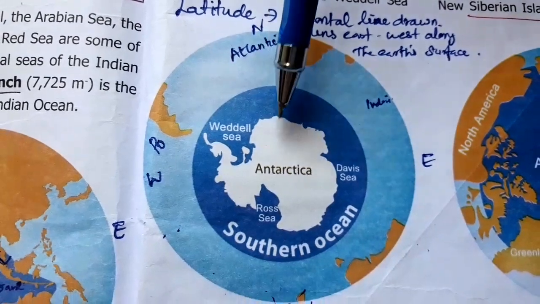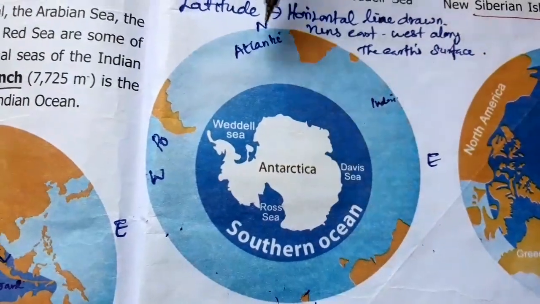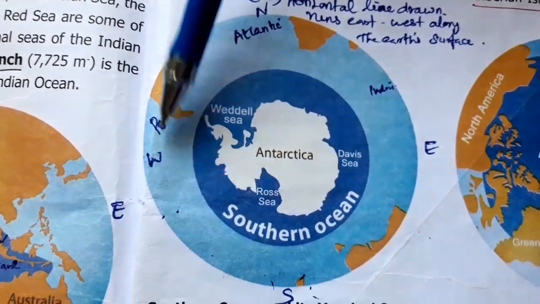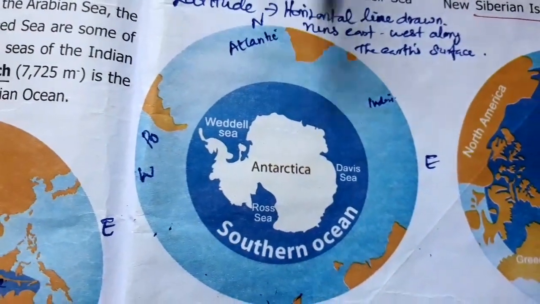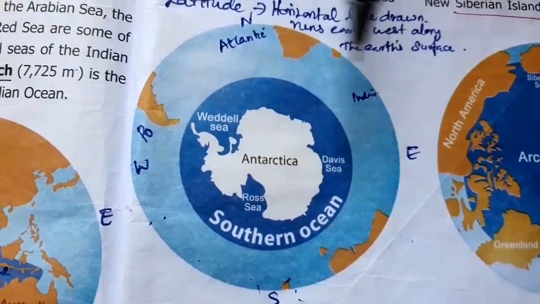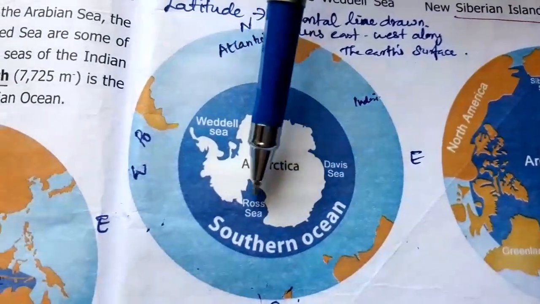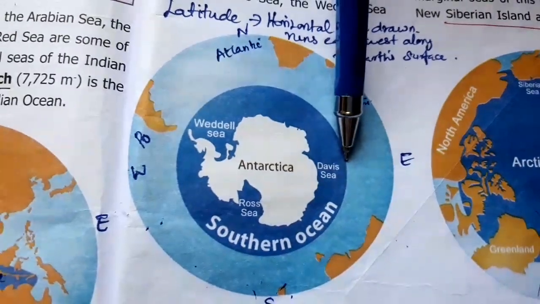Now see the picture of this Southern Ocean. See? It is bordered by southern parts of the Pacific Ocean, southern parts of the Atlantic Ocean, and southern parts of the Indian Ocean. Some of the marginal seas here: Weddell Sea, Ross Sea, Davis Sea.